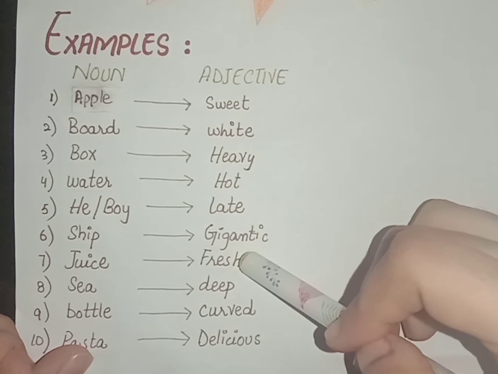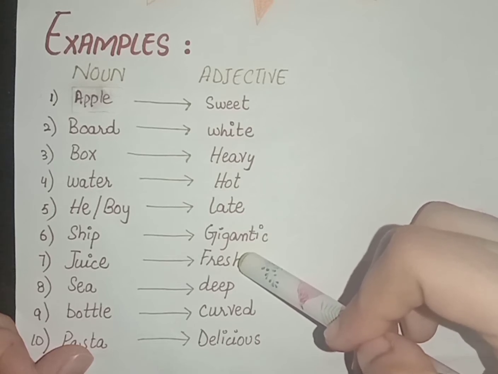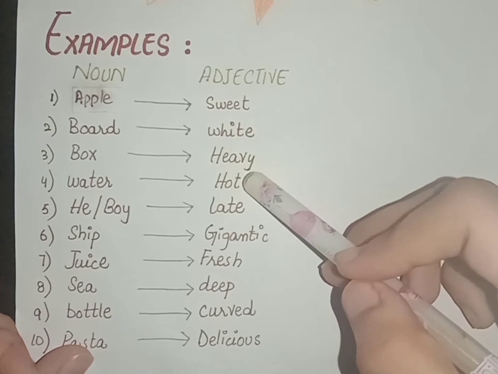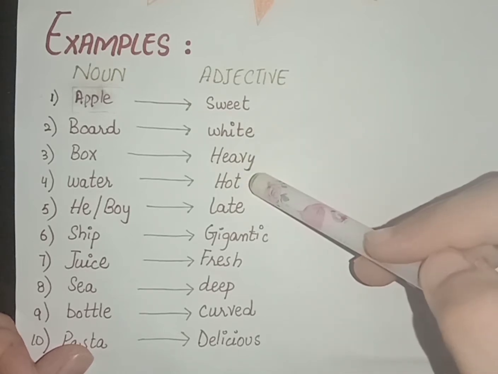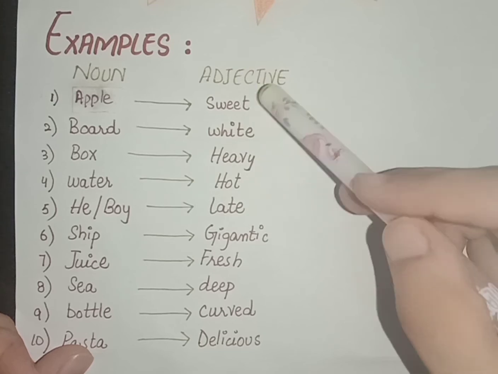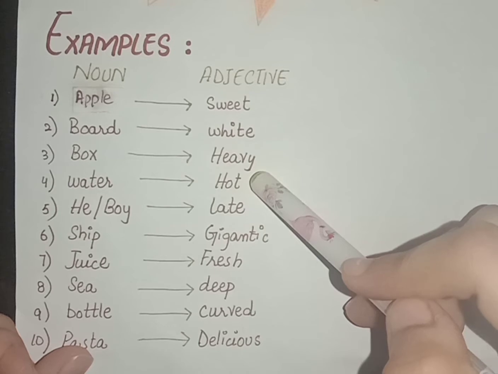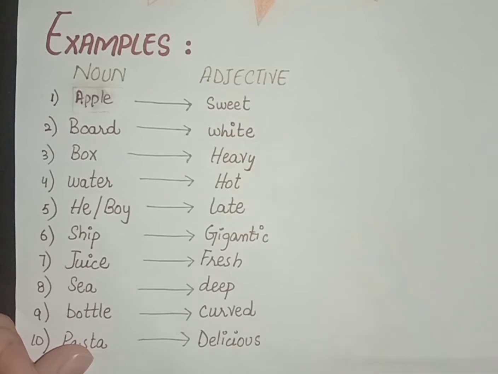If we have two adjectives or more than two adjectives in a single sentence, take an example: tea is sweet and hot. So sweet and hot, how can we recognize which adjective will come first? Will sweet come first or hot come first? For this confusion we have the order of adjectives. Let's have a look at the order of adjectives.